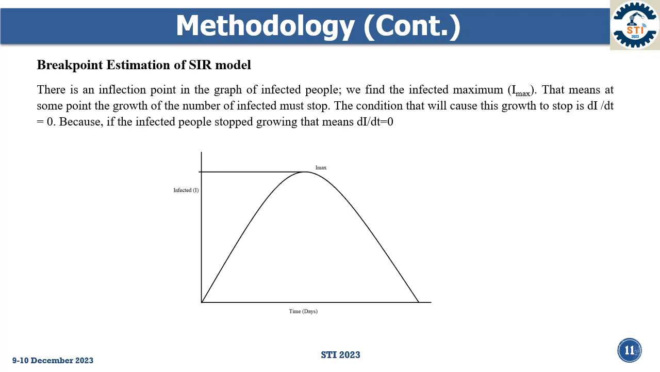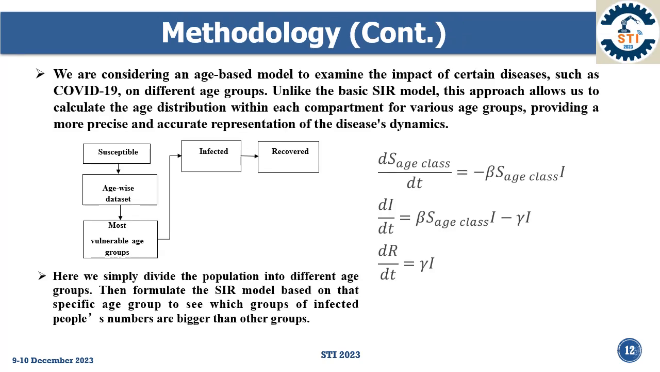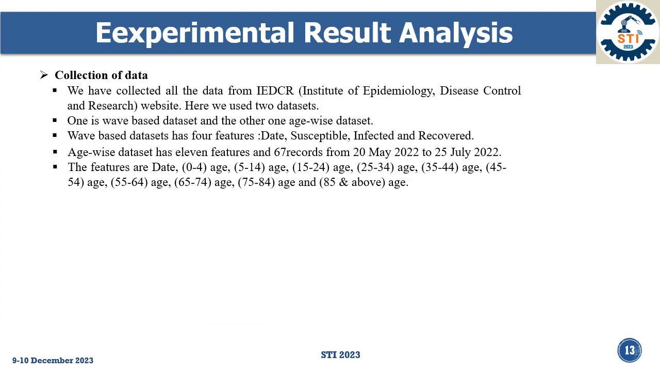Here we show the breakpoint estimation of an SIR model. There is an inflection point on the graph of the infected people. We found the infected maximum, I max, that means the point where the growth has stopped, that is dI/dt equals 0. Here we simply divide the population into different age groups, then formulate the SIR model based on the specific age group to see which group has a bigger infected number than the other groups.